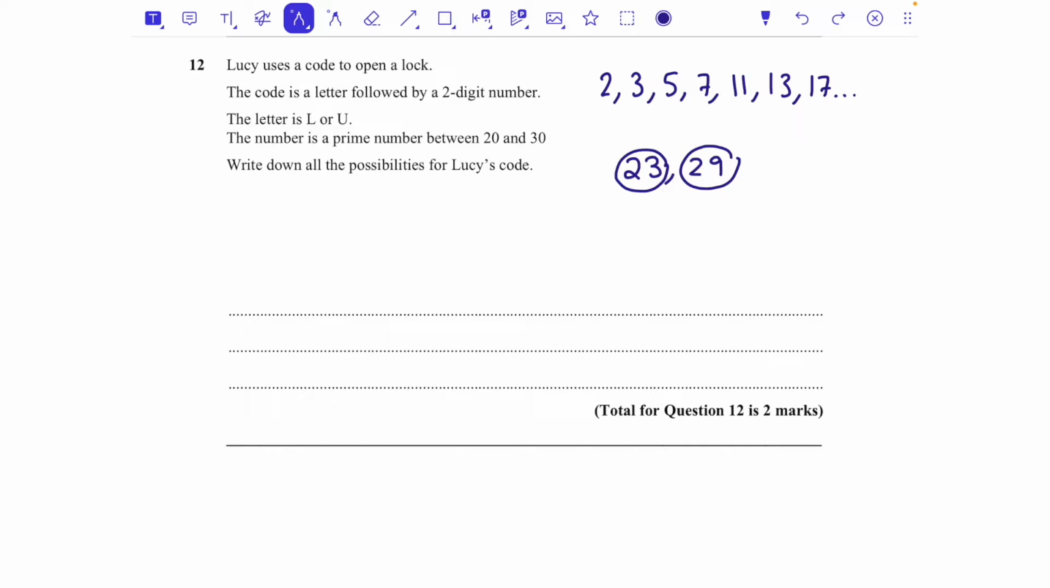So what could she do? Well, she could have L23, or she could have L29, or she could have U23, or she could have U29. And those are all of the options that she can have. There's only 2 prime numbers, and we've used both of them with the L and both of them with the U.